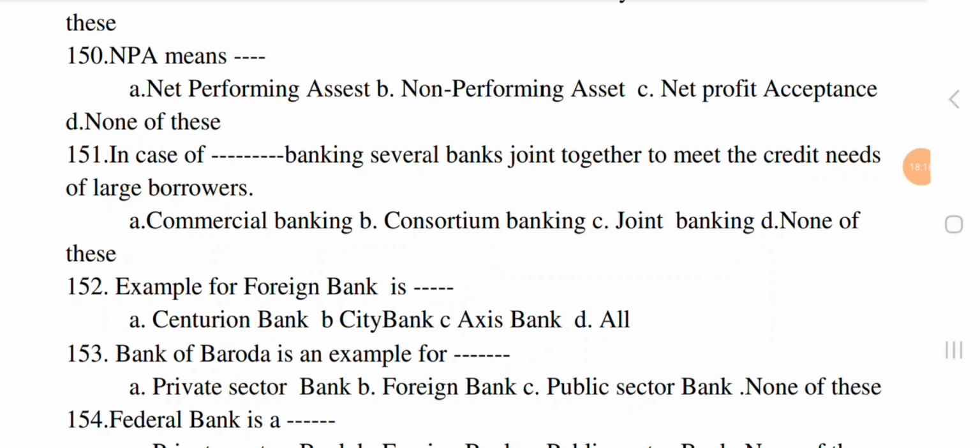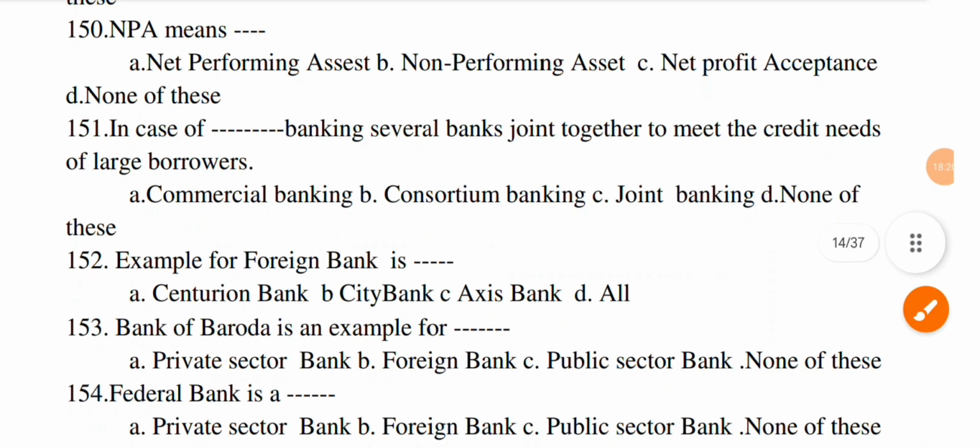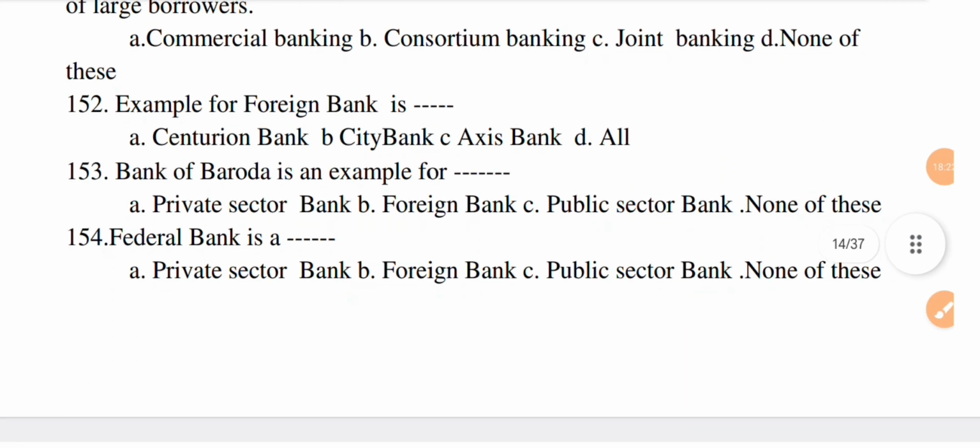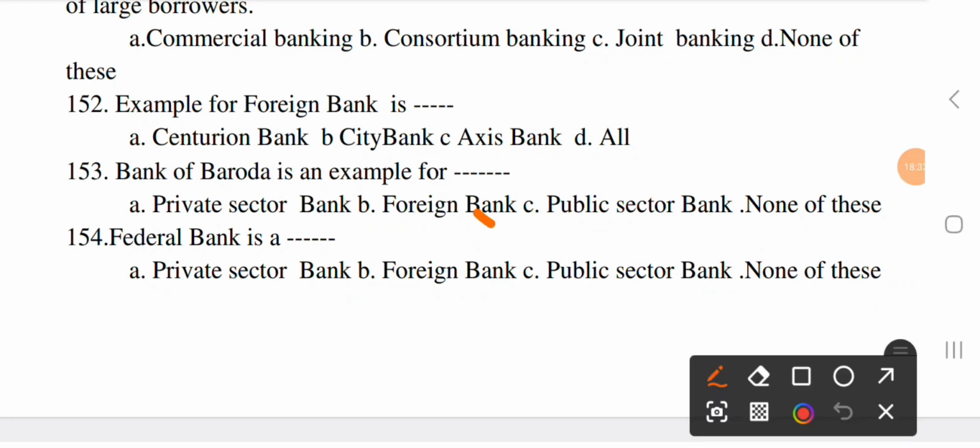Next question, Bank of Baroda is an example for dash. Option A, private sector bank, B, foreign bank, C, public sector bank, and D, none of this. The correct option is C, public sector bank.